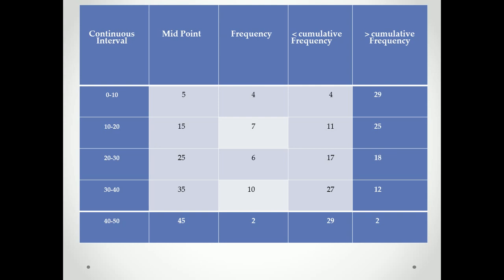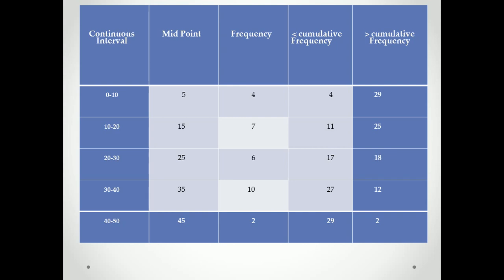The intervals are 0 to 10, 10 to 20, 20 to 30, 30 to 40, and 40 to 50.